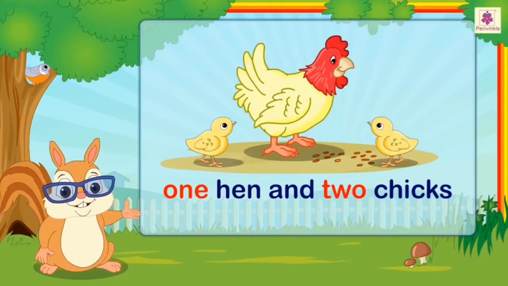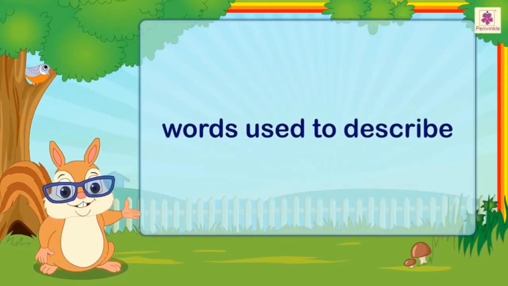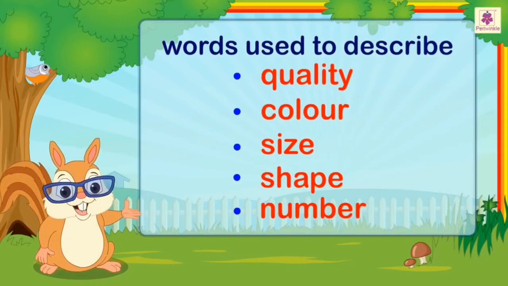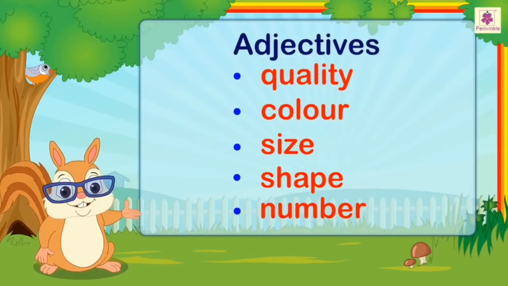So, we see that words used to describe quality, color, size, shape and number are called adjectives.